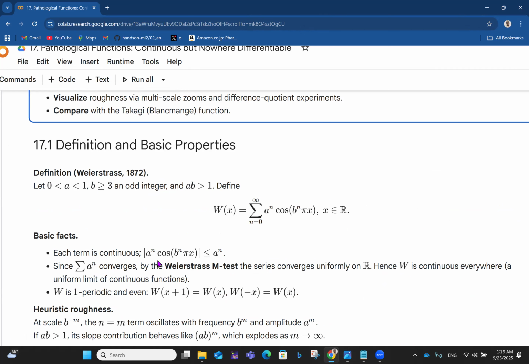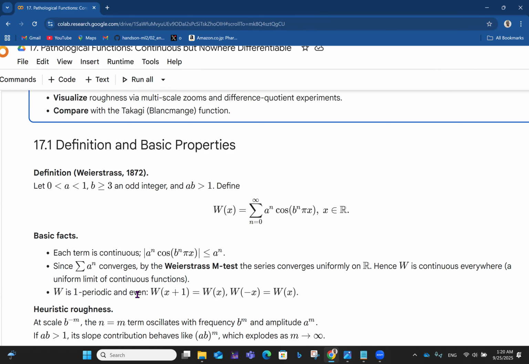You see that the absolute value of a^n cos(b^n pi x) is less than or equal to a^n itself. And since the summation of a^n converges, by the Weierstrass M test, of course, it makes sense that it converges because a is between 0 and 1, so a is a fraction. As the value of n increases, that will definitely converge to 0. So by the Weierstrass M test, the series converges uniformly on the real number system. Hence, the Weierstrass function is continuous everywhere, a uniform limit of continuous functions. So continuity is established.